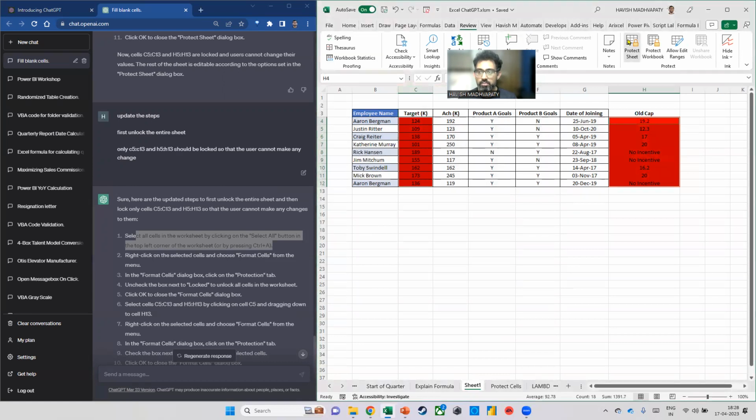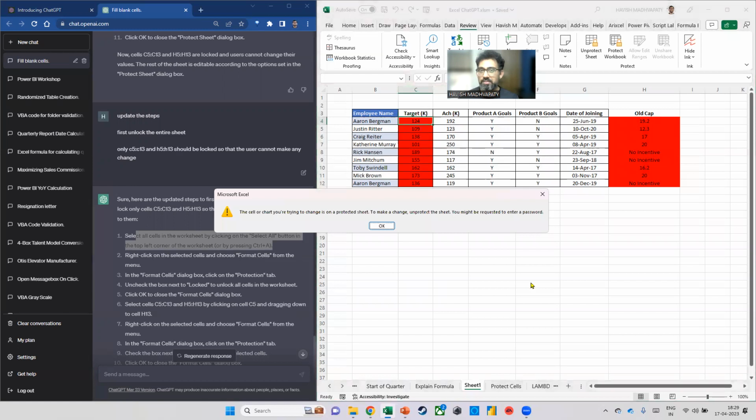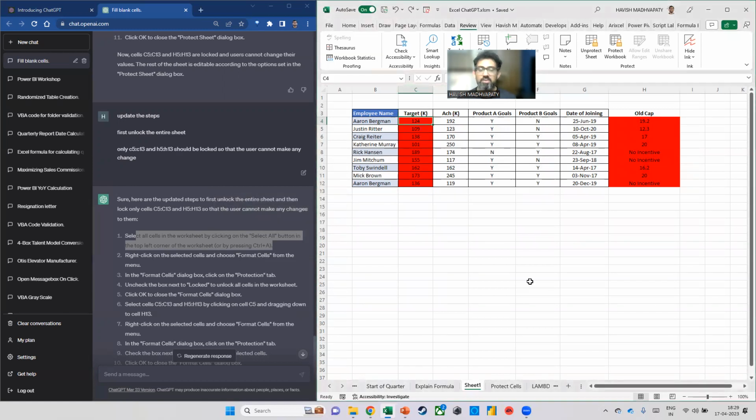I go to Review, I go to Protect Sheet. And do you see what happens? Now I can make changes to any of the cells. As you can see, it's allowing me. But if I try to change any cell in column C or column H, it does not work. Now see, here's the thing.